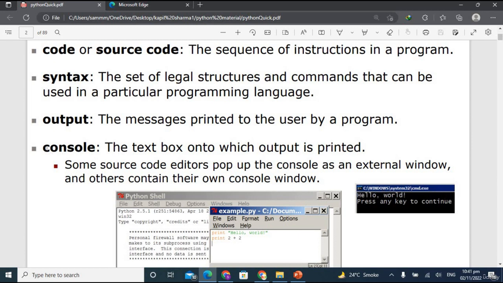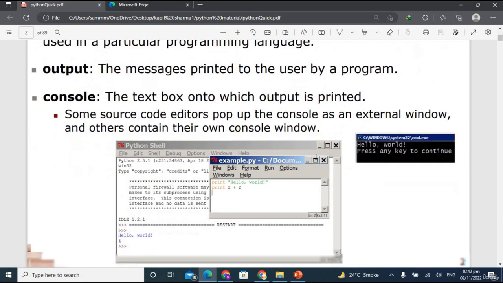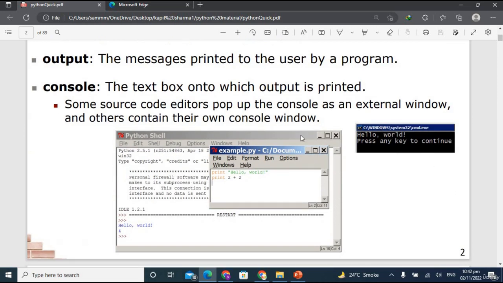So now what is a console? The text box onto which output is printed. Let me show you. These are two examples of a console. Command prompt is also called a console, and this is the Python shell, and it is also called a console. So this is the code editor, as you can see here.